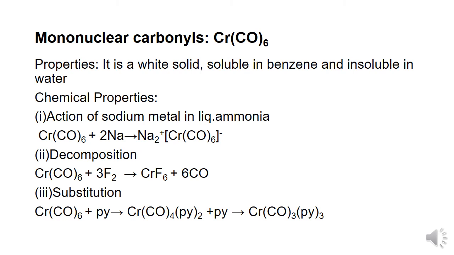Let us see some of the properties of chromium hexacarbonyl. Chromium hexacarbonyl is a white solid which is soluble in benzene and insoluble in water. The chemical properties include the action of sodium metal in liquid ammonia. When treated with sodium metal in liquid ammonia, carbonylate anion is formed.